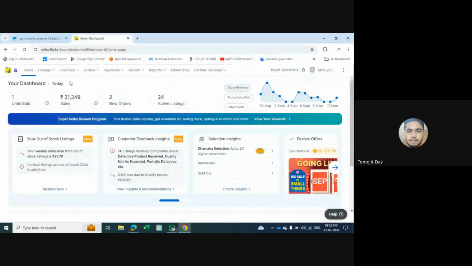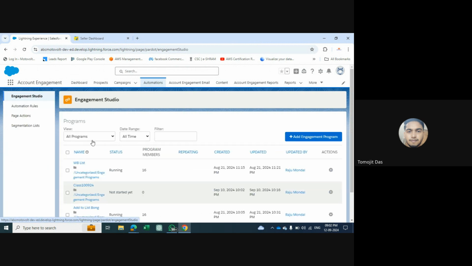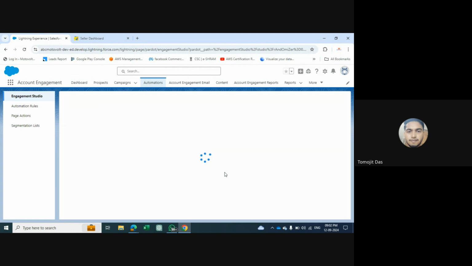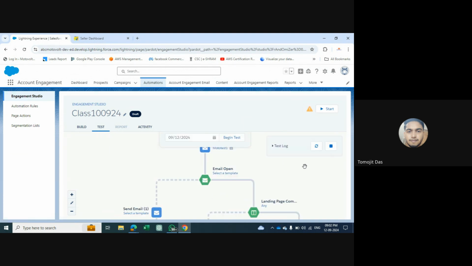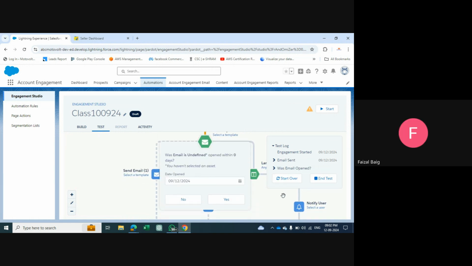So I'll share my screen. See how it evaluates.